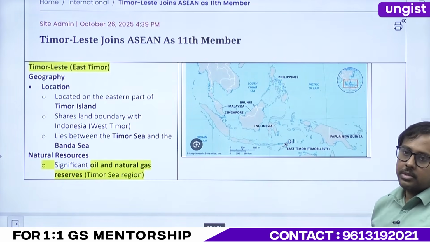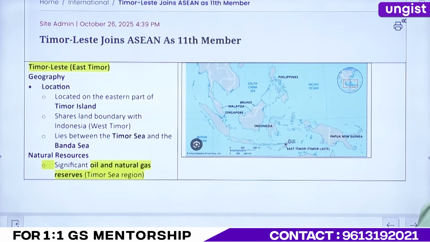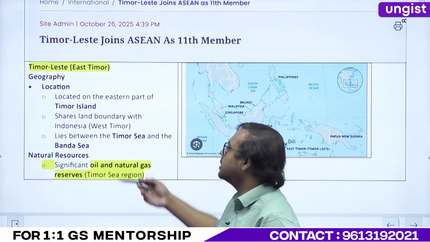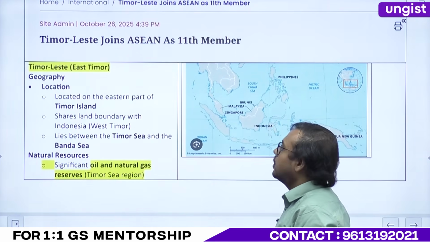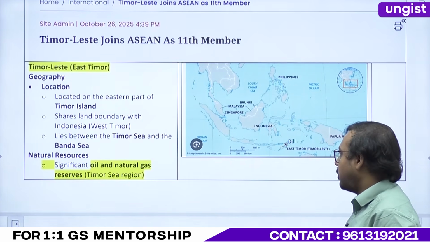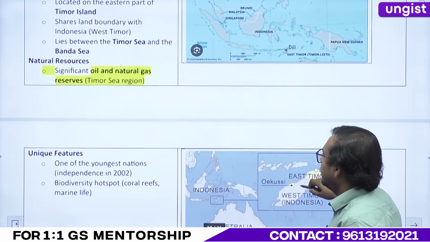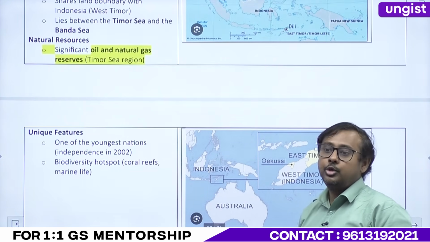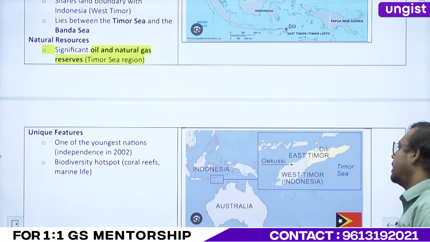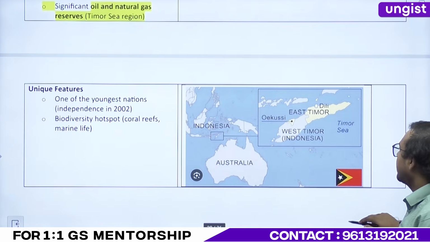Now Timor-Leste becomes the 11th member of ASEAN, right? Where is Timor-Leste? Right. So Timor Island. And it shares its border with whom? It shares its border with Indonesia. Absolutely. Now again, it is significant for oil and natural gas, and it is one of the richest countries. Okay. And one of the youngest nations. Their independence was in 2002. Not 2012, I think I said. Yeah, it is 2002 that they got independence. Again, coral reefs are part of that area. Okay.